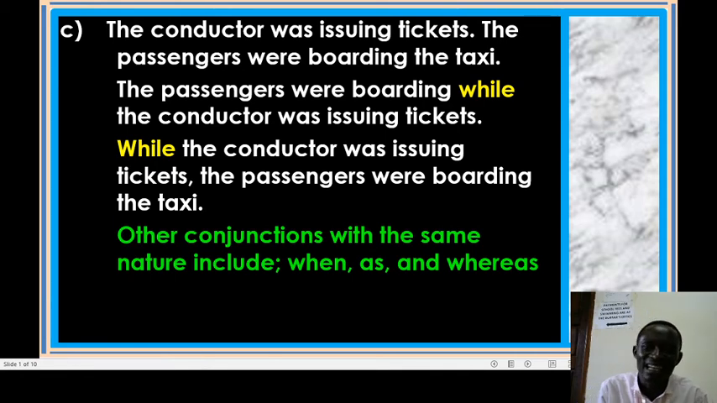We can also say, the passengers were boarding the taxi as the conductor was issuing tickets. We can say, as the conductor was issuing tickets, the passengers were boarding the taxi. We can also say, whereas the conductor was issuing the tickets, the passengers were boarding the taxi. So this word can be used in place of while.